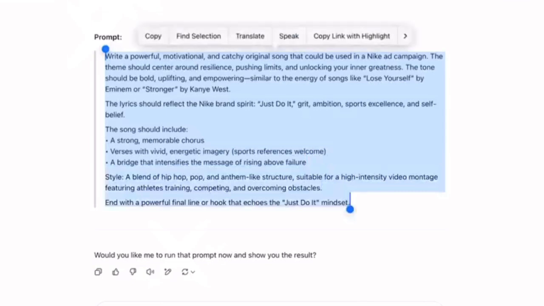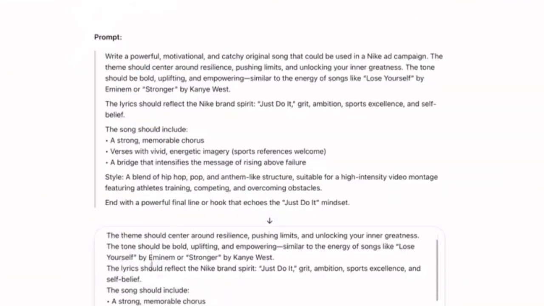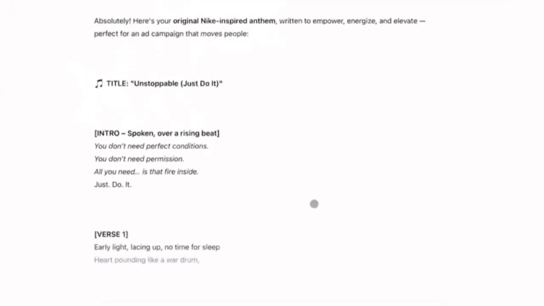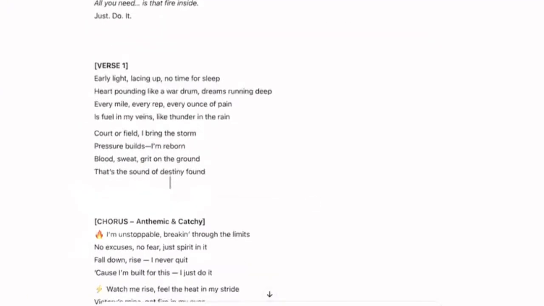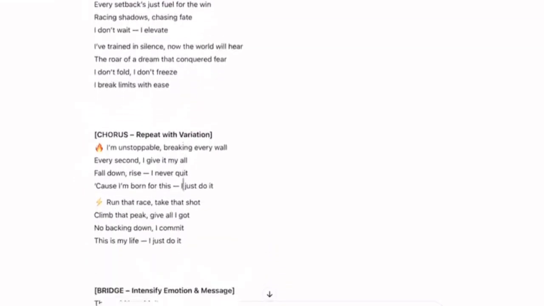Now let's copy this prompt and paste it in ChatGPT to get the lyrics that it's describing, as I'm doing here. And as usual, ChatGPT delivers. If you don't like the lyrics that you get, just go ahead and regenerate until you get something that you like. Now, the AI tool that we're going to use to create these songs is Suno AI, but we're going to use it in a slightly different way. And I'm going to put the link in the description.